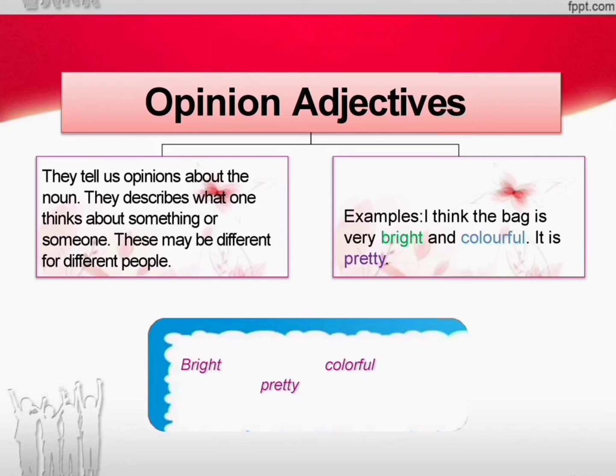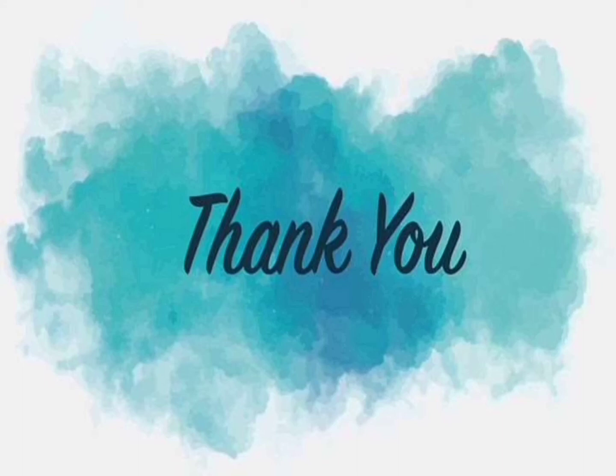Example: blue, red, green, black. Then age, for example old, young. Shape, for example round, oval, cube. Likewise opinion: good, pretty, bright, happy.